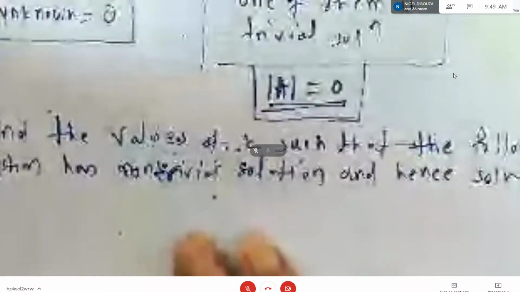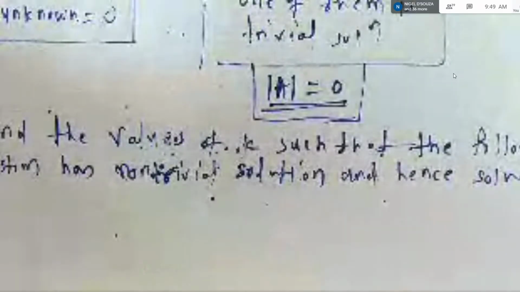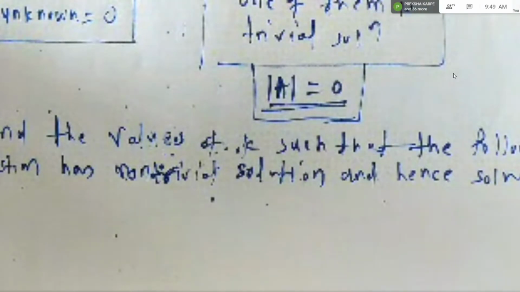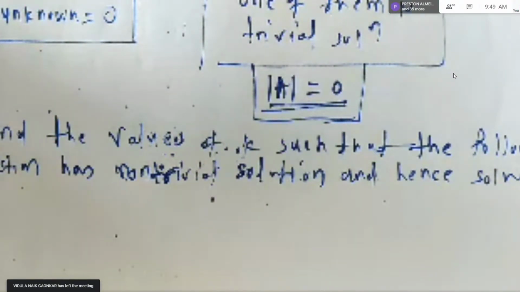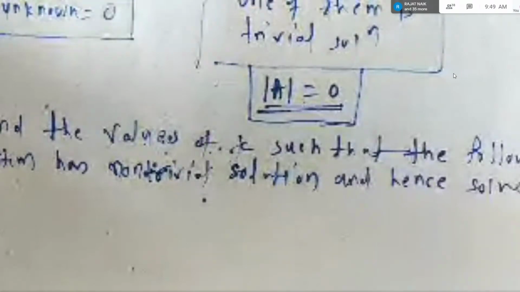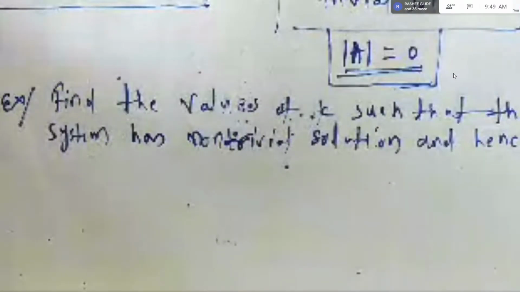Okay, I repeat the question. Find the values of k such that the following system has non-trivial solution and hence solve. These types of questions come in the exam for around 6 to 7, sometimes 8 marks also. These are all standard problems which I am solving, and often they come in the exam.